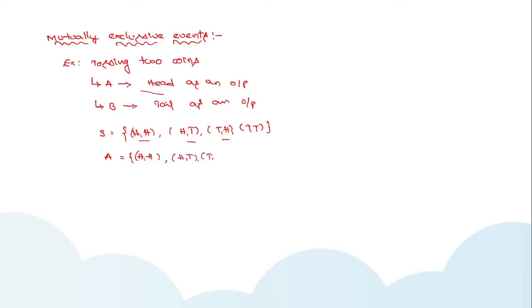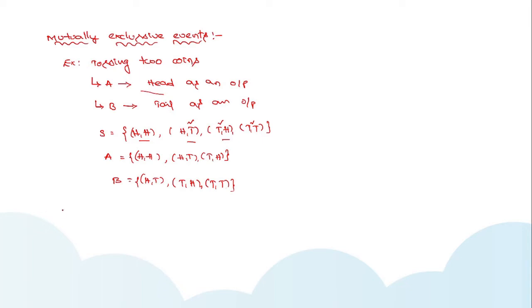So I'm writing all these things here. And event B is tail as the output. So what are the outcomes? This one and this one. So I can write head tail, and tail tail.